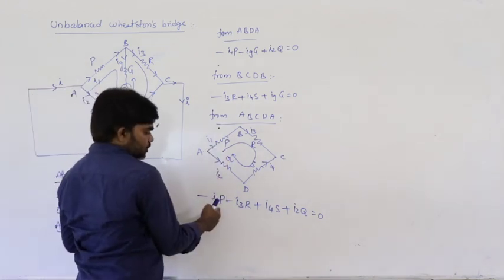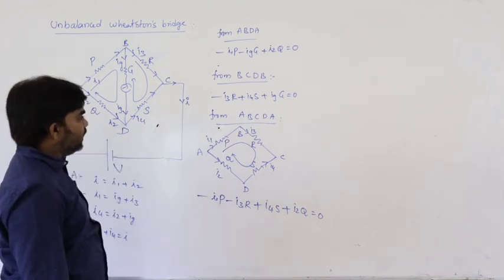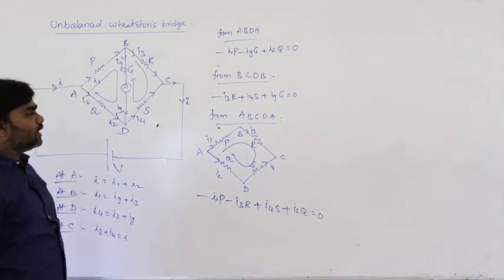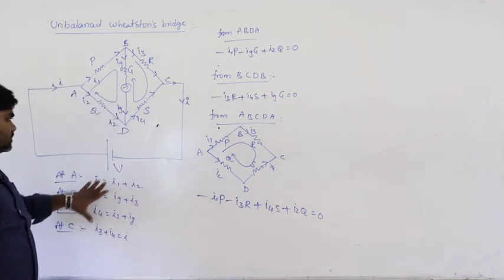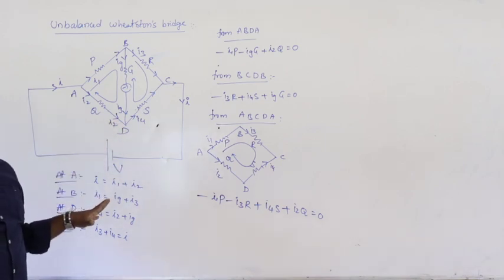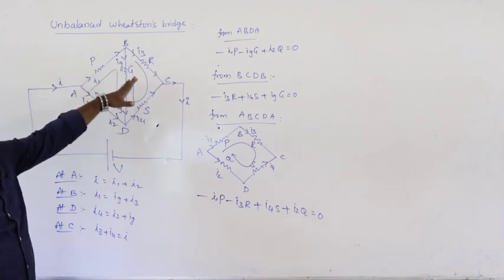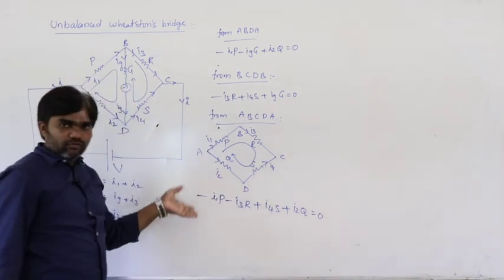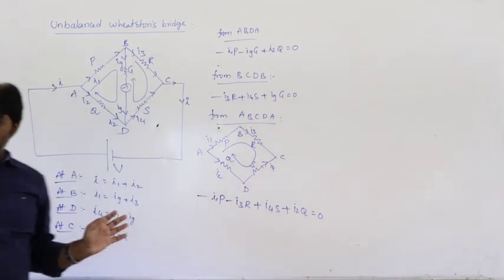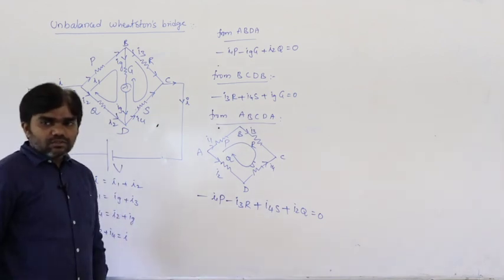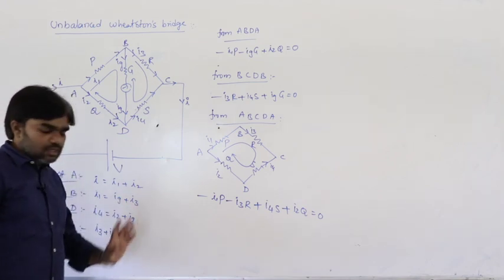In the direction of current, potential is negative. Opposite to the direction of current, potential is positive. So these are the three equations. Based on these three equations, we can calculate whatever unknown factors. So this is the unbalanced condition of the Wheatstone bridge. In case of unbalanced condition, we must follow Kirchhoff's first and second law. This is the lengthy process. So how can we calculate the effective resistance in this situation? That is important.